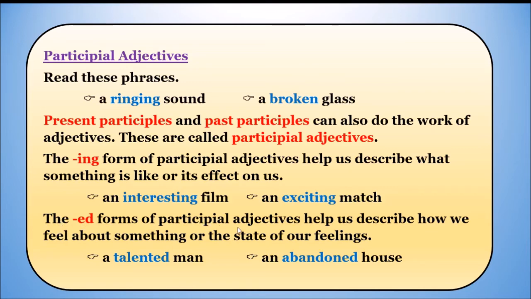The ed forms of participle adjectives help us describe how we feel about something or the state of our feelings. This is also a feeling, but this is still showing the effect on us. But here you're talking about the feeling which had happened, which had finished in the past. So past participle is the ed form.